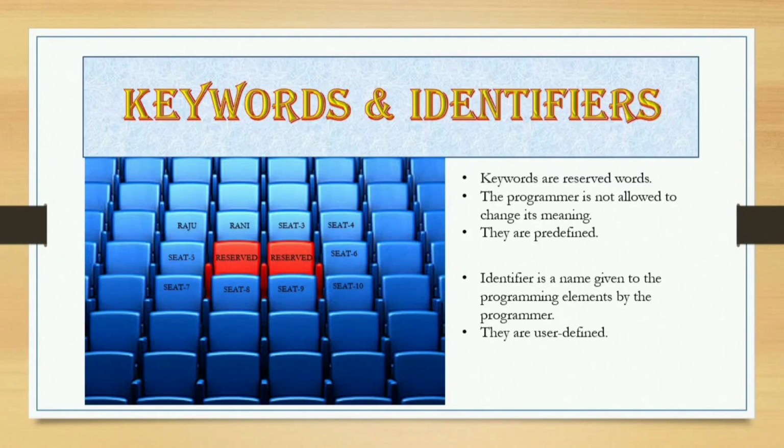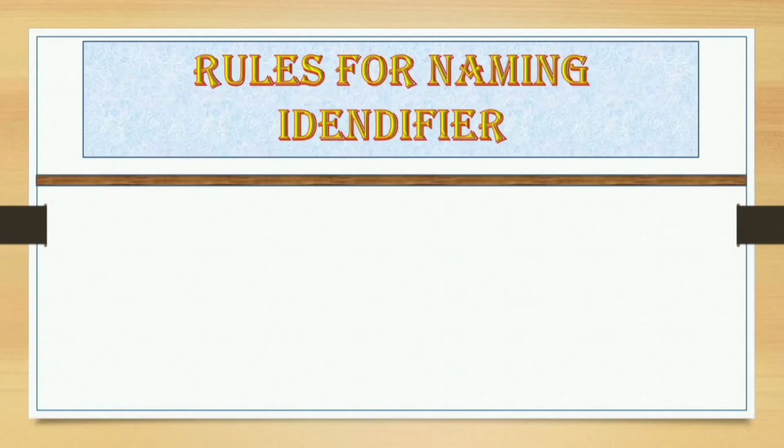They are user defined. I can give any name to the identifier, but have to follow some rules. So what are the rules we have to follow while naming an identifier? So rules for naming an identifier.